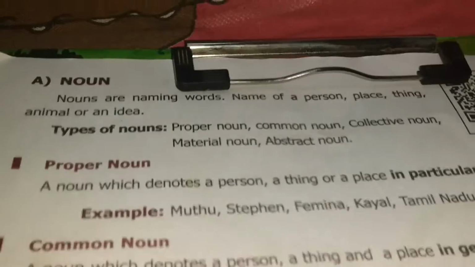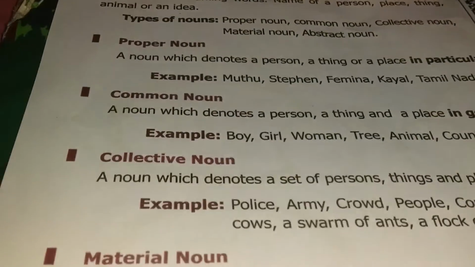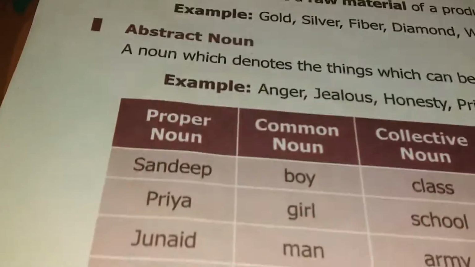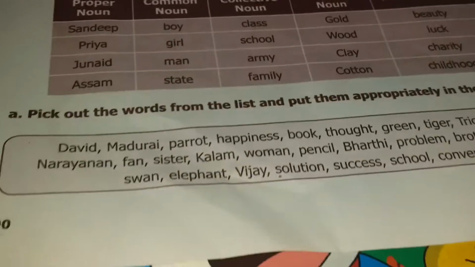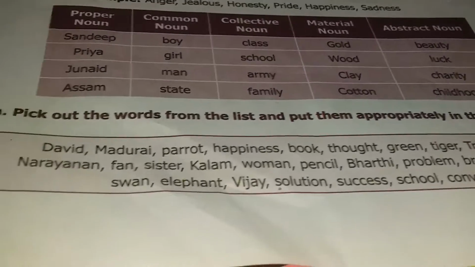And that's all for today. We saw what is a noun and the types of nouns. The types of nouns are proper noun, common noun, collective noun, material noun, and abstract noun, with their examples. And I gave you a worksheet and asked you to tell the answers in the comment box.